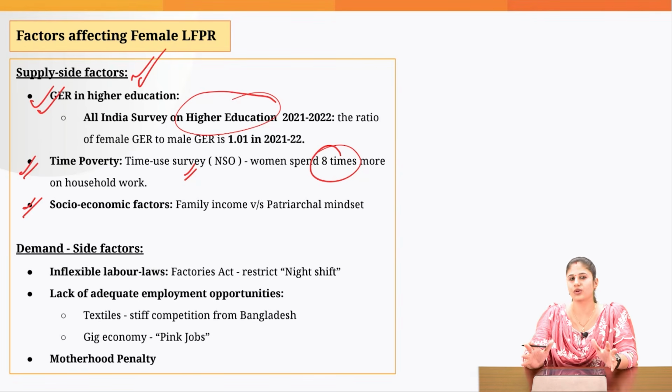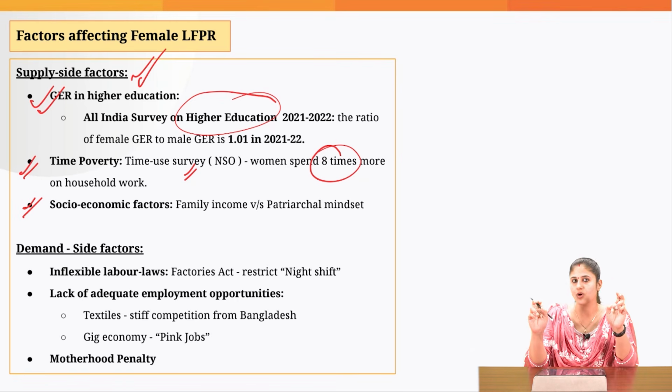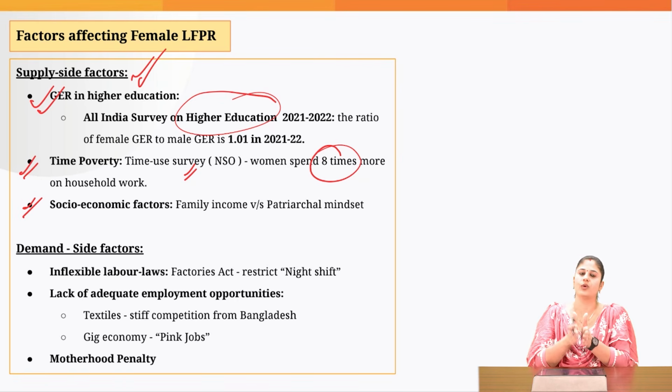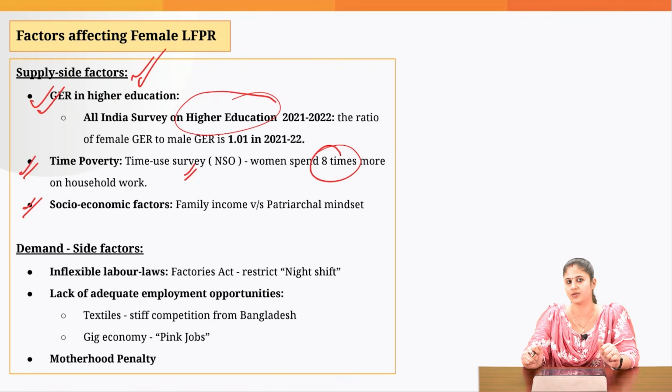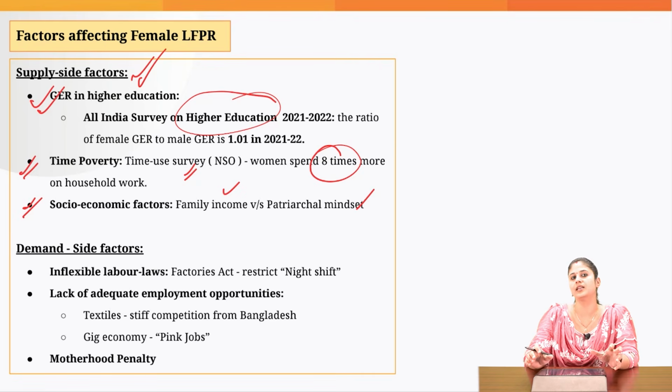Another factor is socio-economic factors. Normally we think that it is only the patriarchal norms which are going to decide whether females would become a part of the labor force or not. But you will be surprised to know that in rural India, where we have rigid patriarchal norms, you have a higher female labor force participation rate as compared to the urban areas. Why do you think this is the scenario? Which factor is going to dominate, the family income or the patriarchal norms? It would be decided by the income earned by a family.